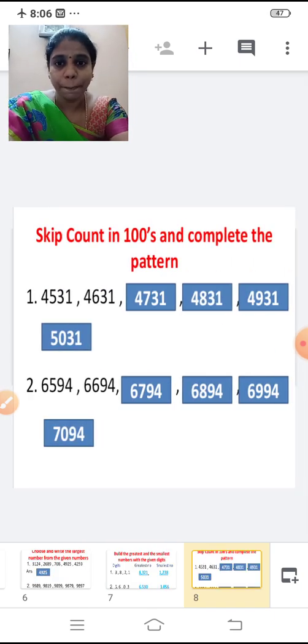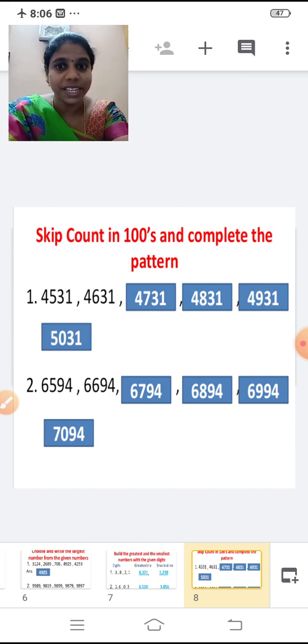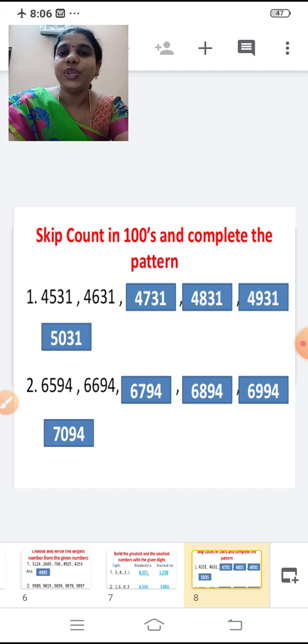Now, skip count in hundreds and complete the pattern. You all know skip counting by hundreds, right? Yes. So you have to add 100 each time, right? So skip count in hundreds and complete the pattern.